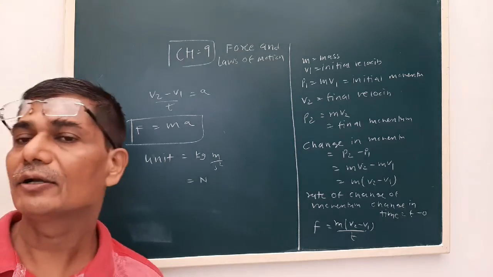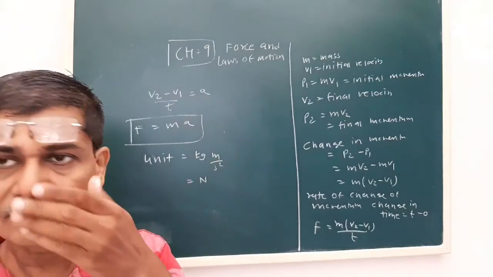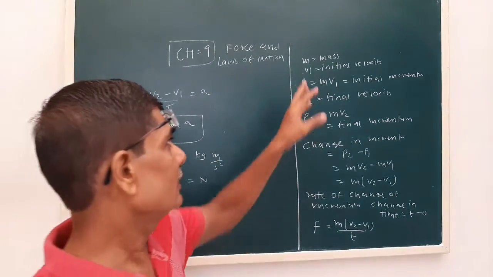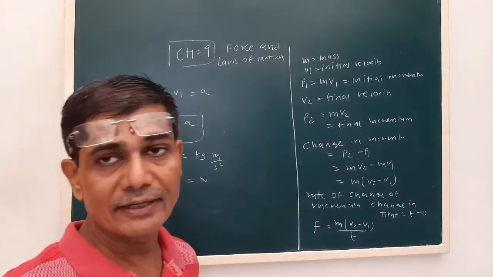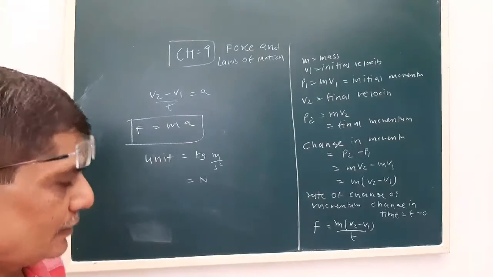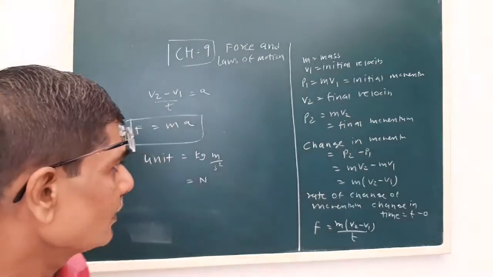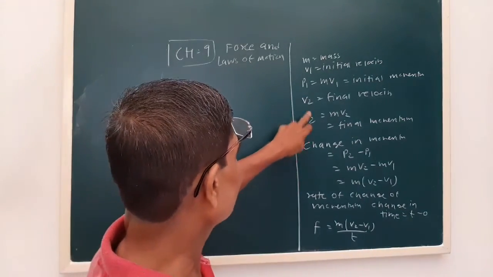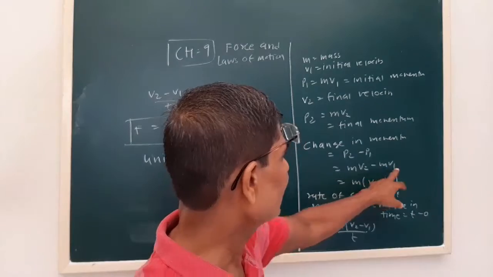The time rate of change of momentum of a body is equal to the resultant force acting on it. Let m be the mass, v1 the initial velocity, v2 the final velocity. So p1 is m into v1, and p2 is m into v2. The change in momentum is p2 minus p1, that is m into v2 minus m into v1.